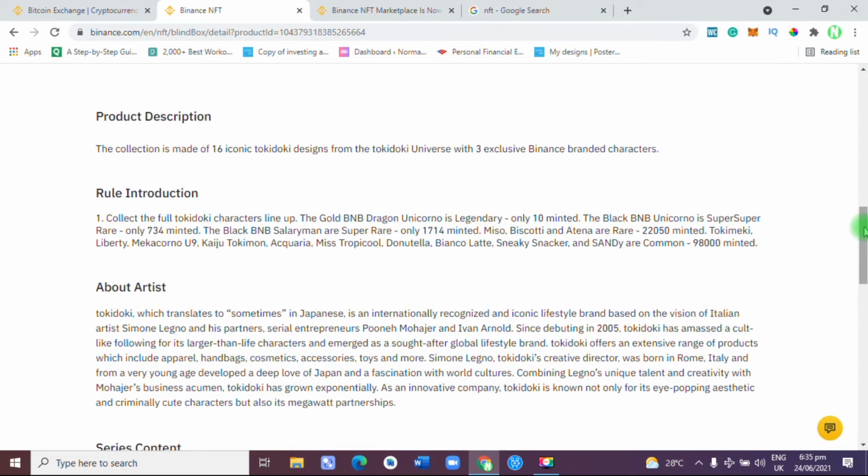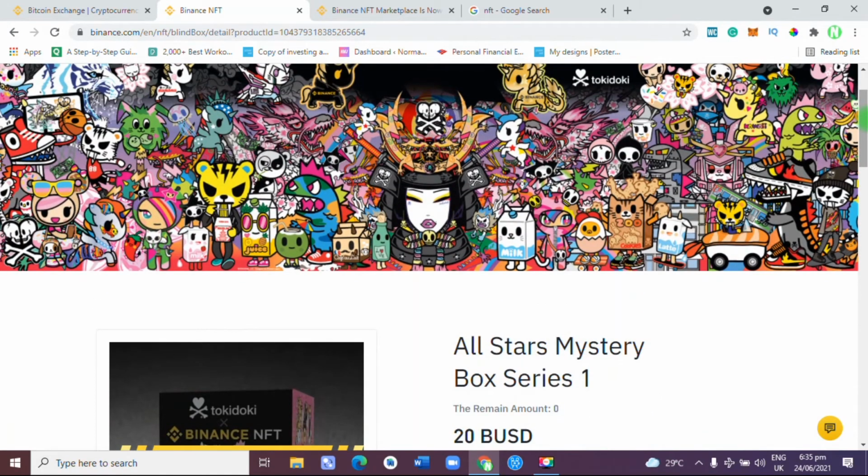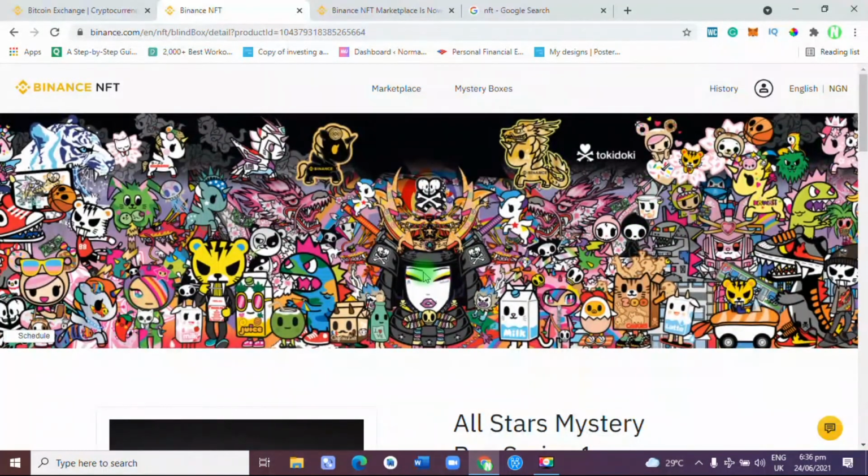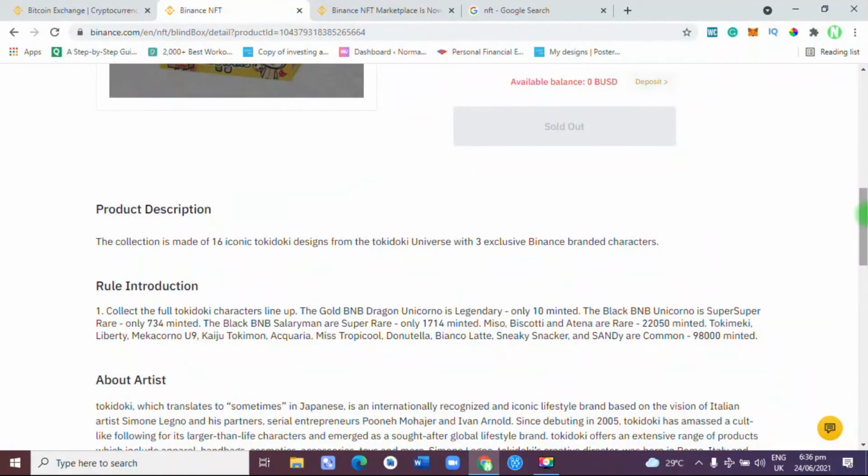So let's read about this product description and see whether or not you would have been interested in it. The product description says the collection is made of 16 iconic Tokidoki designs from the Tokidoki universe with three exclusive Binance branded characters. So I believe all these would be the different 16 Tokidoki designs from this universe. Wow, that's very nice. So that's the product description.